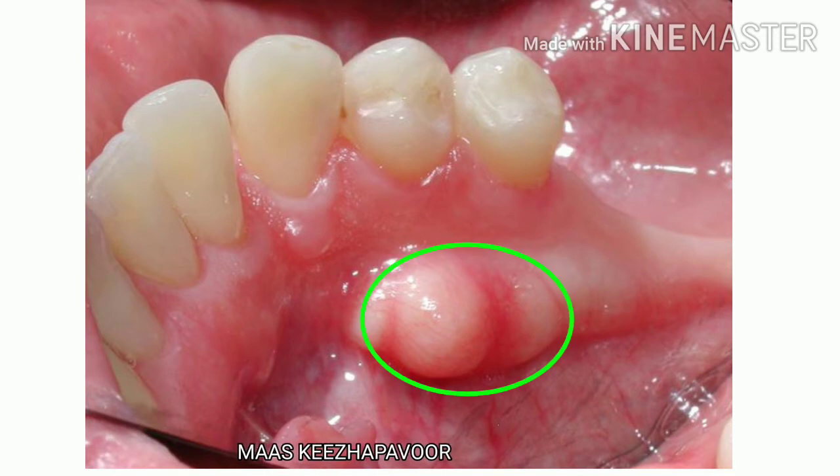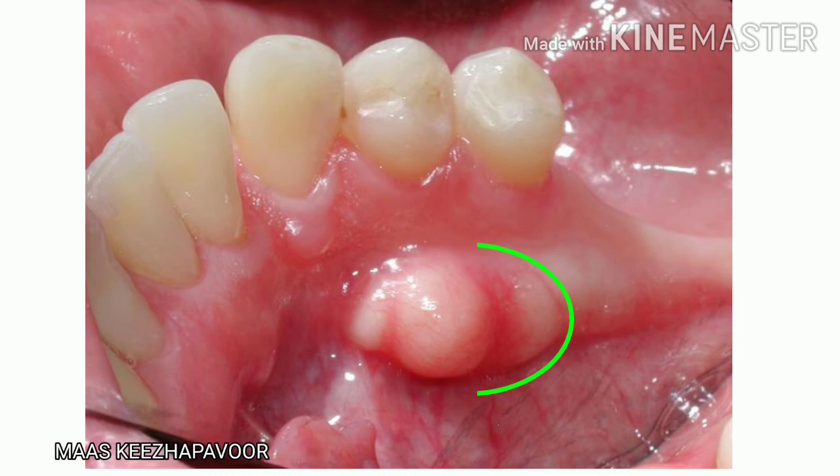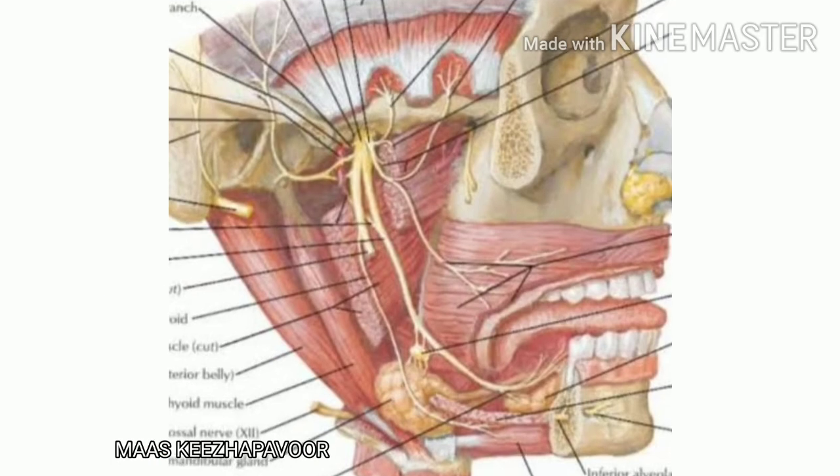Let us see the clinical conditions. Torus mandibularis is a bony sublingual protuberance typically near the canine or premolar teeth. Observe the picture. The cause may be masticatory hyperfunction, continued bone growth, genetic factors.